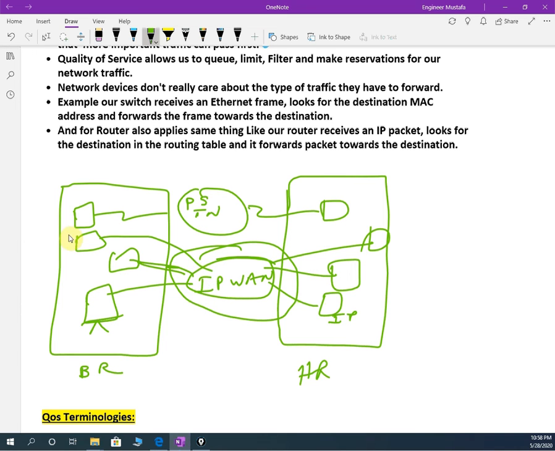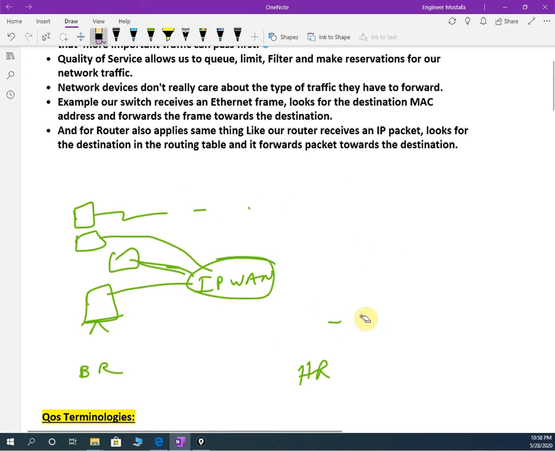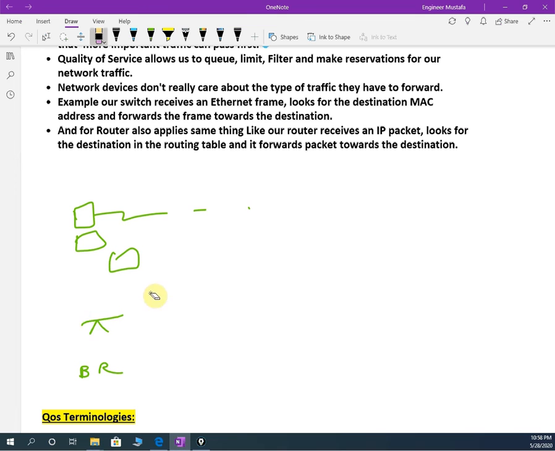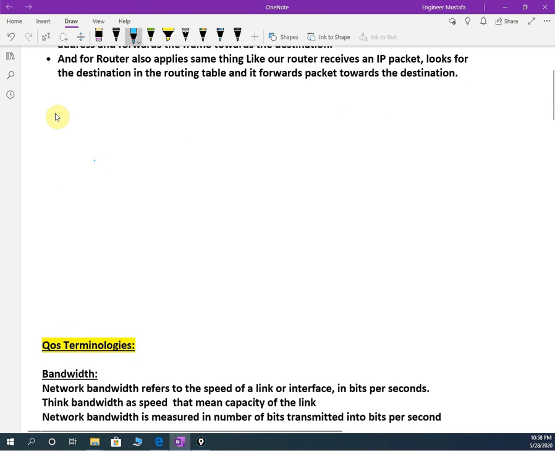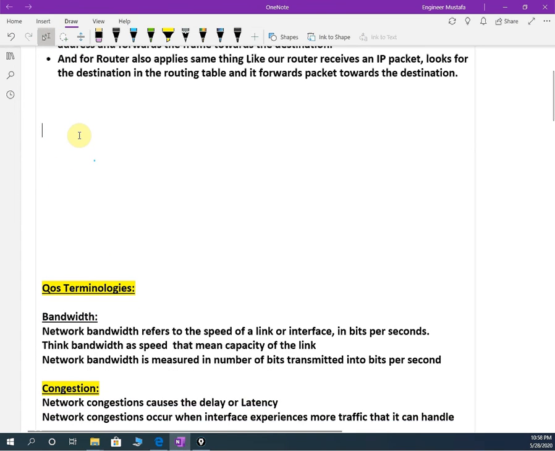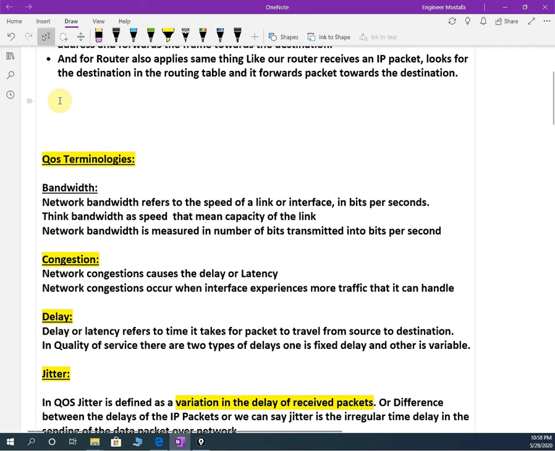So in this case we need to prioritize. If we do not prioritize which traffic is important, then we are going to lose packets. The router is going to drop the packets. To avoid these types of problems, we do quality of service. So you understand now, right, the traditional network and the new design. In the new design we have more usage of the internet, or more usage of our IP WAN, so we need to do quality of service so our traffic will not drop.